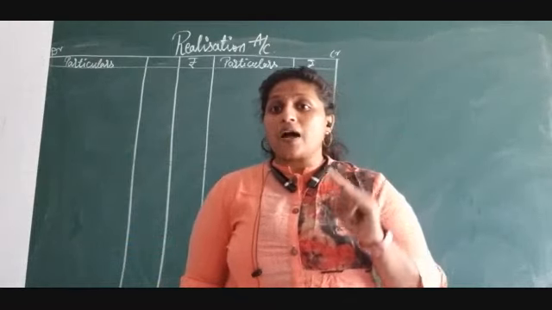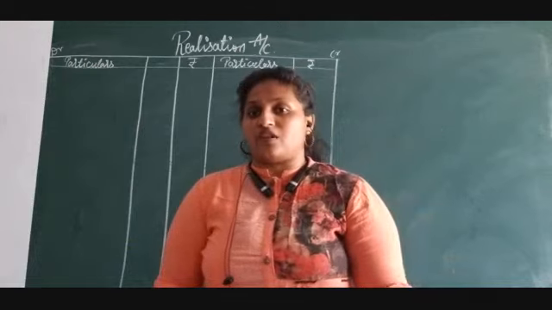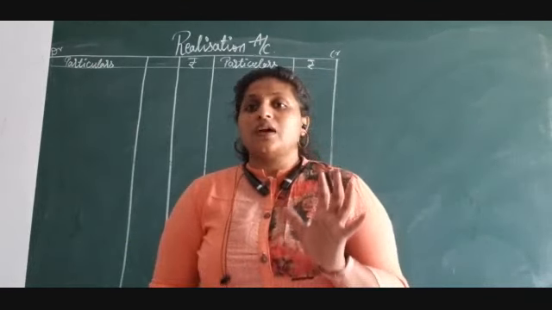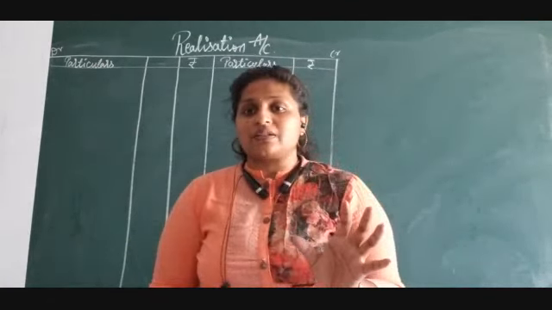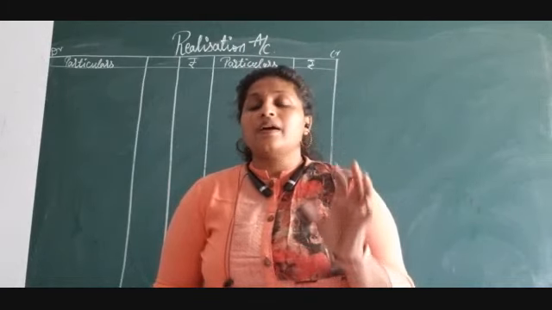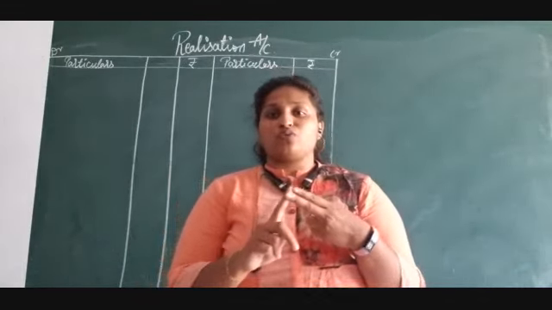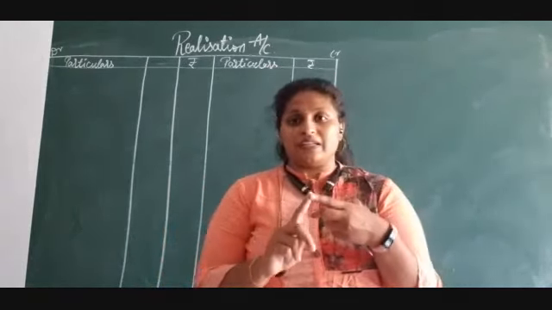If a partner himself is giving a loan to the firm, that particular transaction will appear only in the bank account. These are the two things you have to keep in mind.